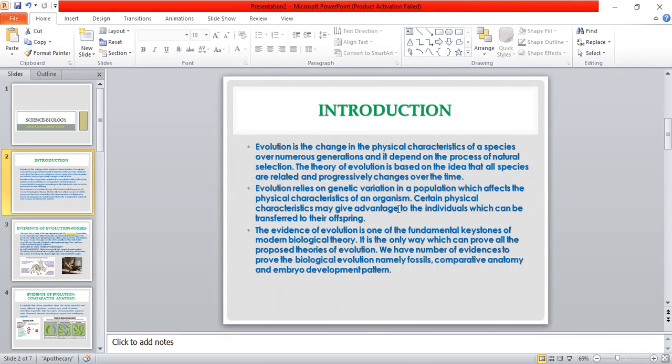Now, because of this theory of evolution, we have the special creation theory. This idea says that life on earth is a divine creation and also attributes it to a supernatural event at a particular time in the past. Then we have abiogenesis, that is spontaneous generation. According to this theory, life originated spontaneously from lifeless matter. Like it is believed that fishes originated from mud, frogs from moist soil, and insects from decaying matter.